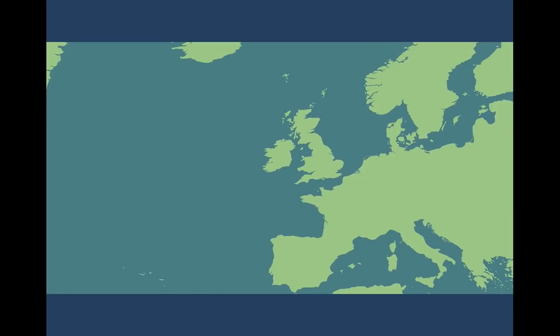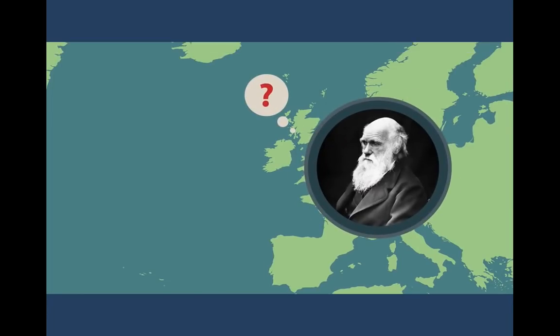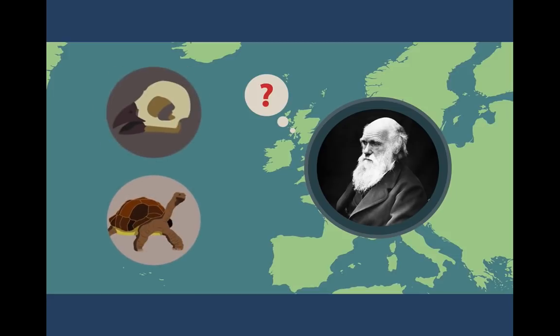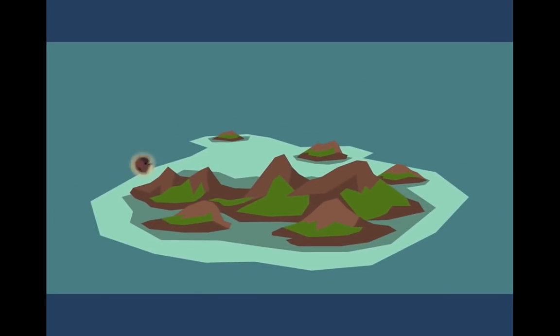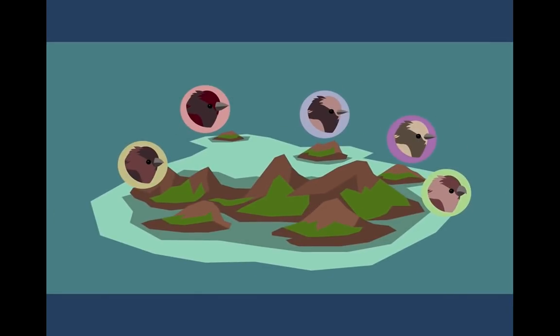Upon his return to the UK, Darwin became puzzled by the geographic distribution of wildlife and fossils he had collected on the voyage. He noticed that whilst there were species of animal that existed unchanged across the globe, some other species showed physical differences based on the ecological habitat from which they came. This was particularly apparent in his observations of the Galapagos finches, which showed variations in their beaks and claws depending on the type of food that was available to them.